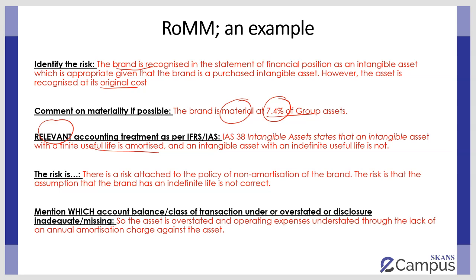The risk is that the non-amortization is incorrect, and then go on to explain asset is overstated, expenses are understated. So this is how you actually get your mark over here. So 1 mark, 0.5, 0.5, and then 0.5. Easiest marks if you follow the technique.